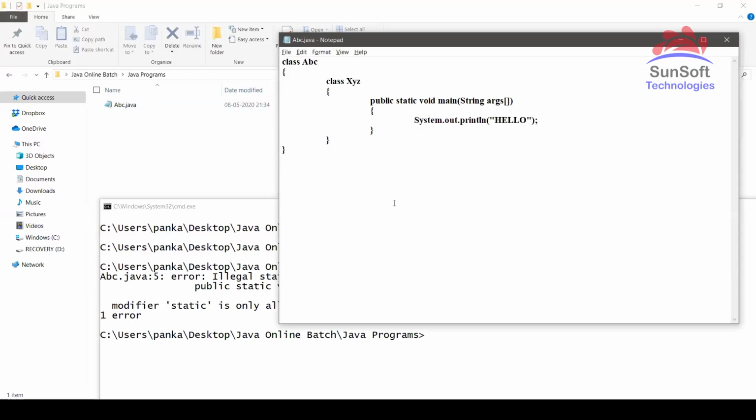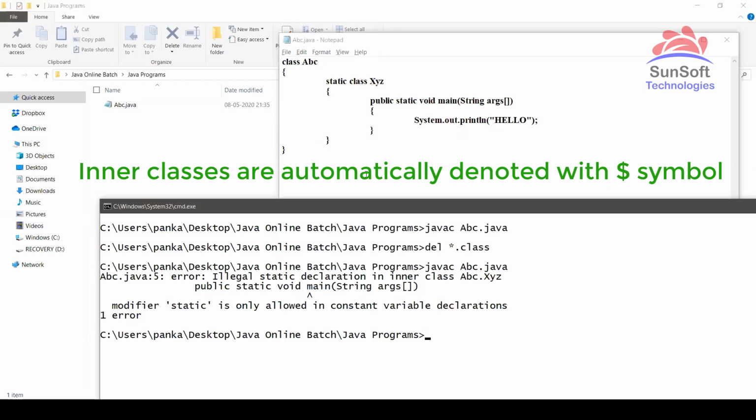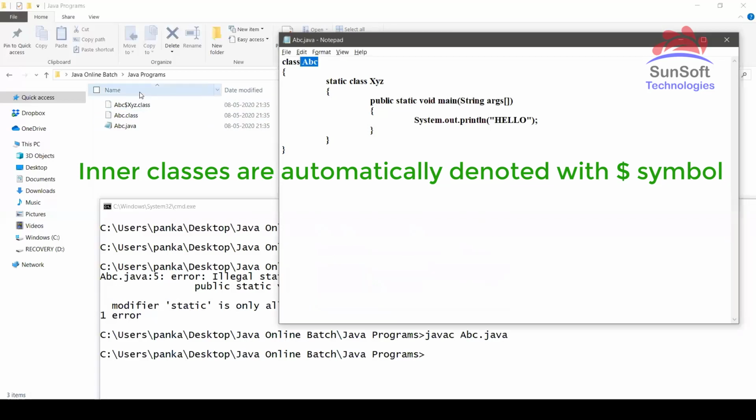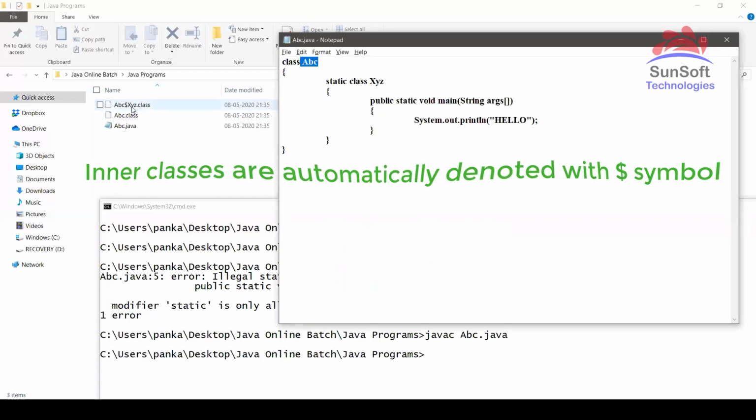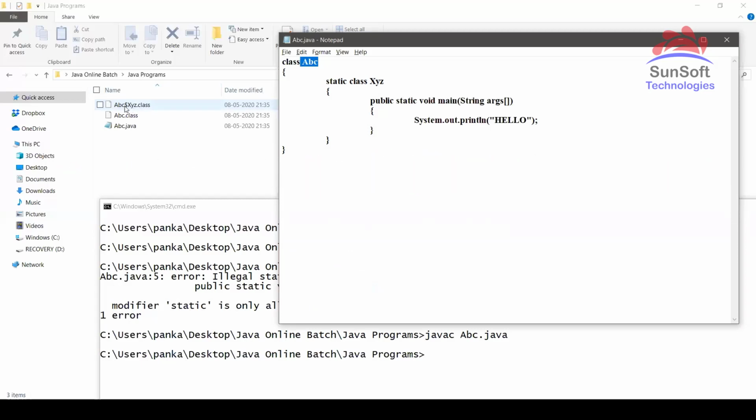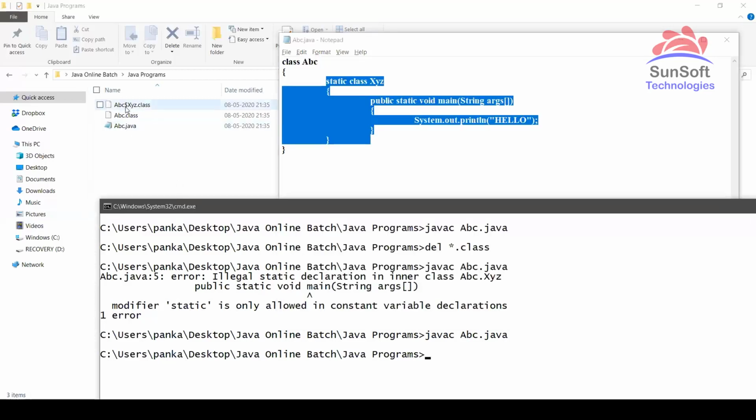If it is an inner class and the main method is static, then it should be a static inner class also. Now you can see it has compiled, and check out the difference. This is abc.class, the outer class, and the second class is abc$xyz. It means that xyz is an inner class of abc. So dollar is a symbol to differentiate between the outer class and the inner class. Clear now? So abc$xyz means inside we have the xyz class.